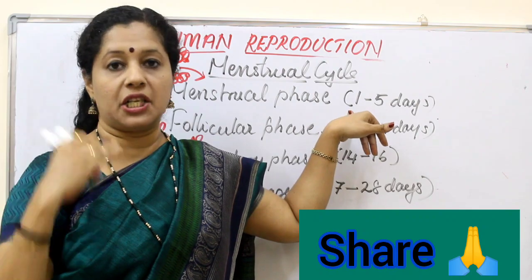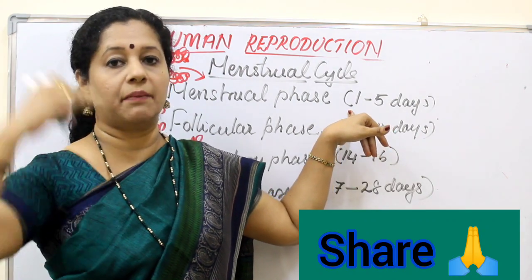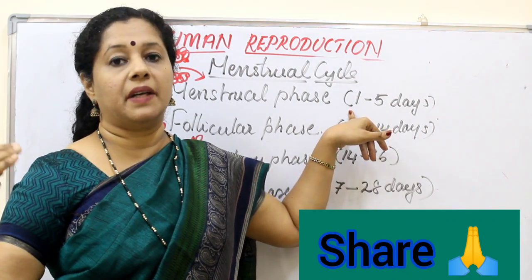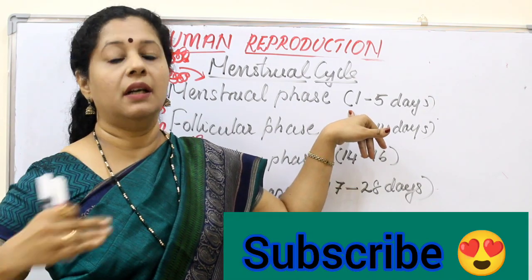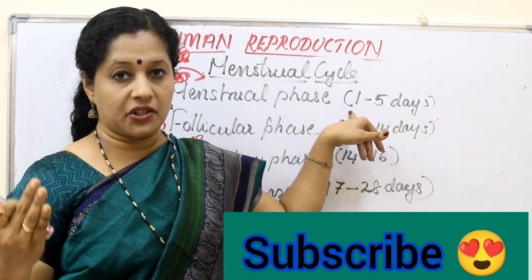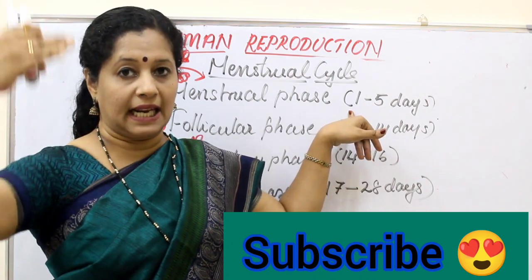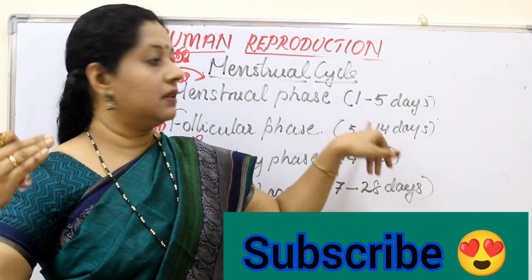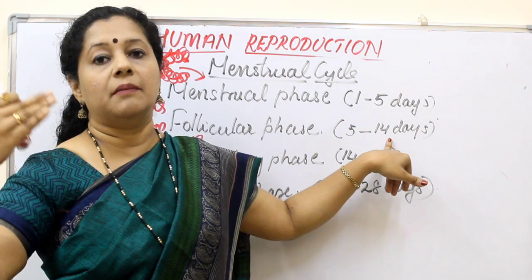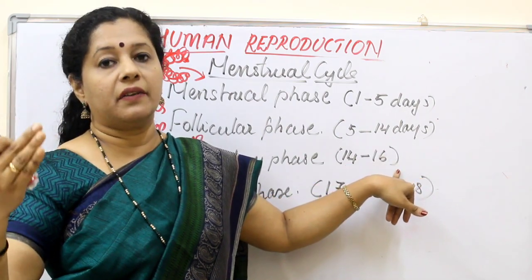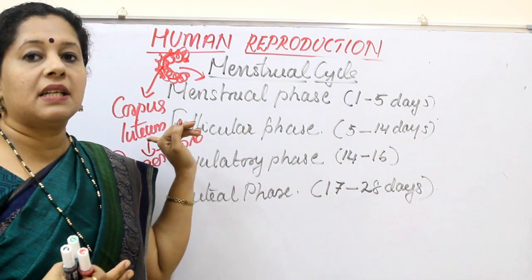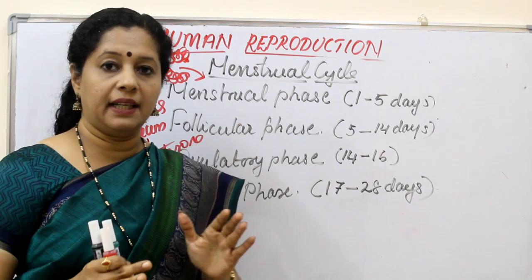Now progesterone and estrogen are less. As a result, what will start producing? FSH will come from there. It will start stimulating the follicle. The mature follicle will start producing estrogen. At the middle of the cycle, estrogen level will go high, which will stimulate LH. LH will act on the mature follicle. As a result, the ovulation happens, and after ovulation, the corpus luteum will start secreting progesterone which will maintain the endometrium.